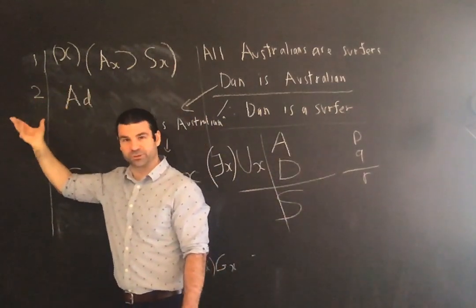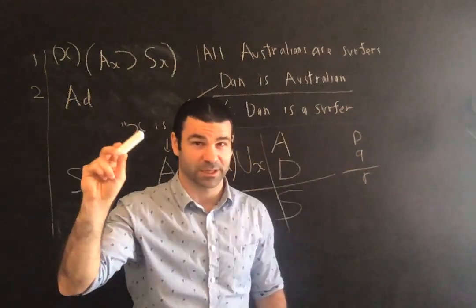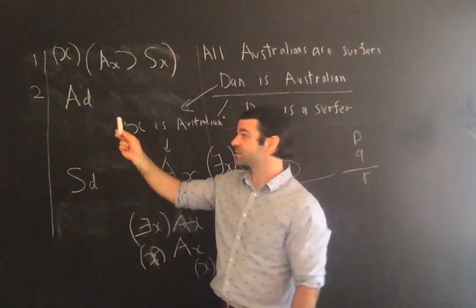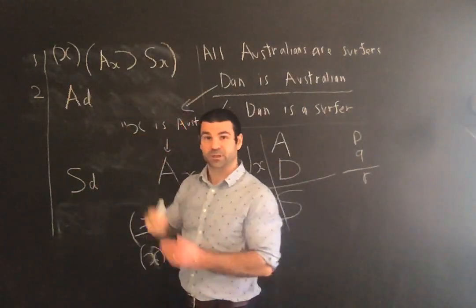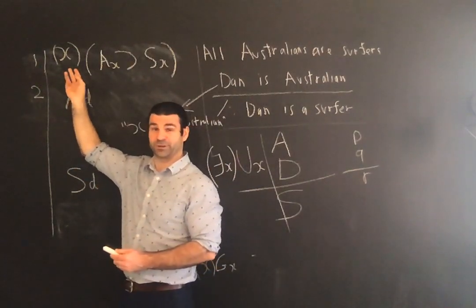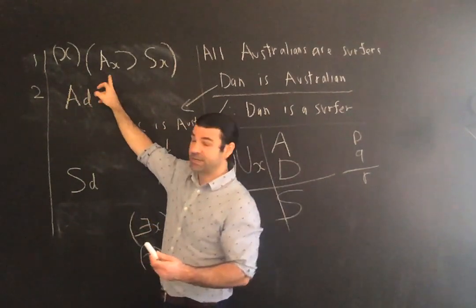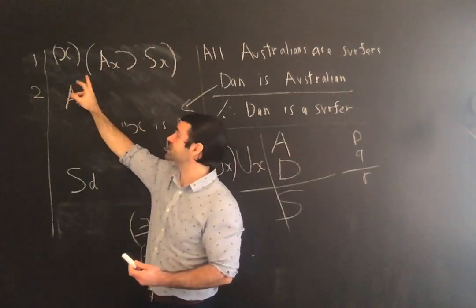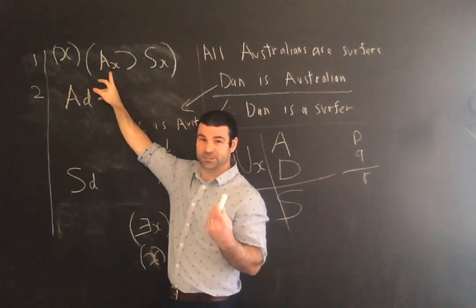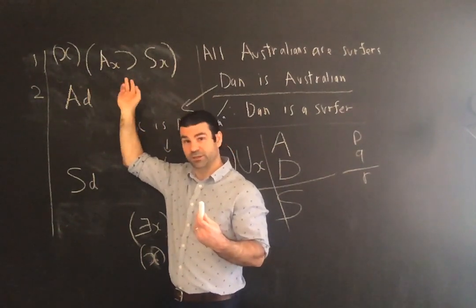Unit 12 will introduce us to how this is true of all things. This piece of chalk is not Australian, and not a surfer, but this claim is also claiming of this, because for all x means for everything in the universe. But because this piece of chalk is not Australian, the antecedent is false. So for all x, if x is Australian, then x is a surfer, it's true of this, because since this piece of chalk is not Australian, the antecedent is false, which makes the conditional true.